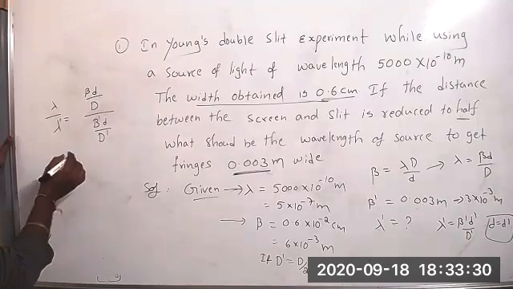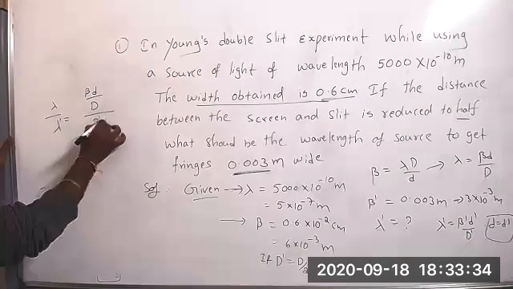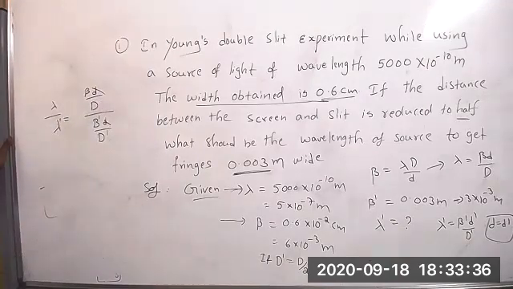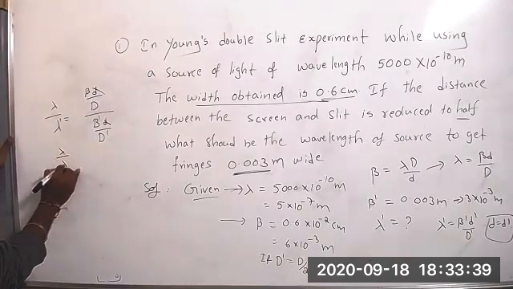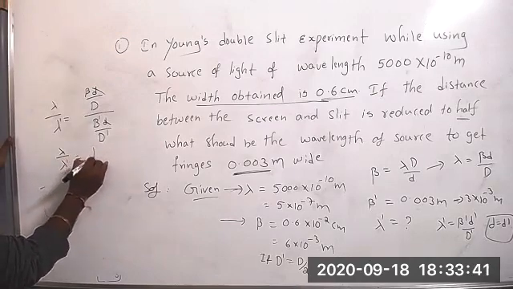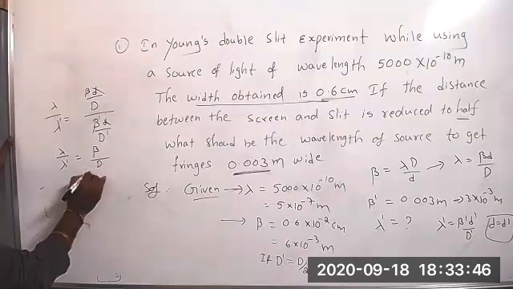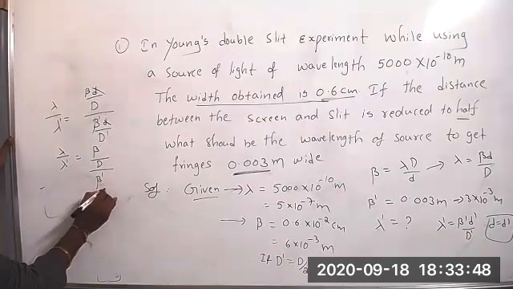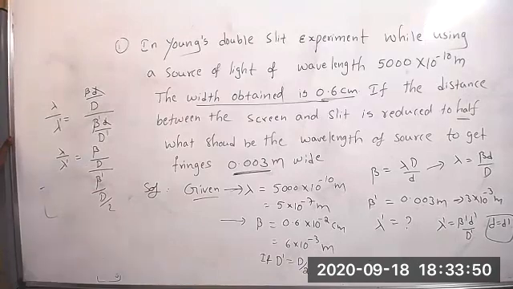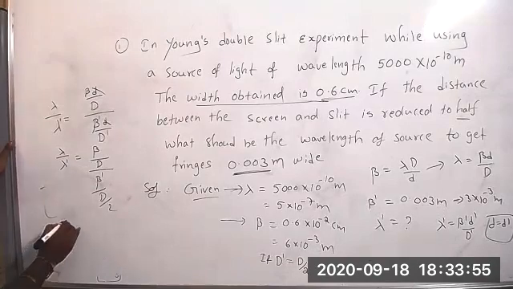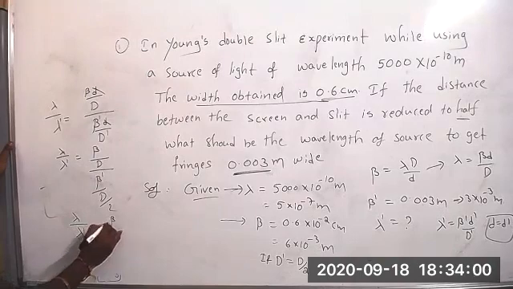How much will we get? Here D dash means small d dash. How much is the D dash? D by 2. So lambda by lambda dash equals beta by D by beta dash by D by 2. So lambda by lambda dash equals beta by 2 beta dash.